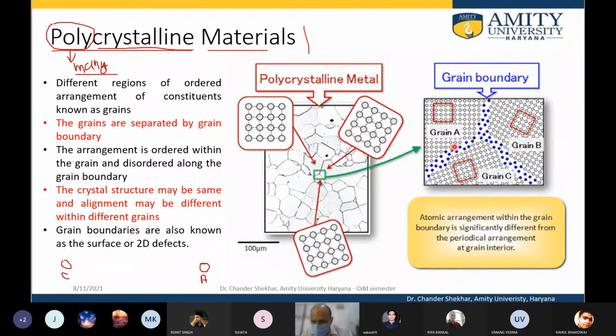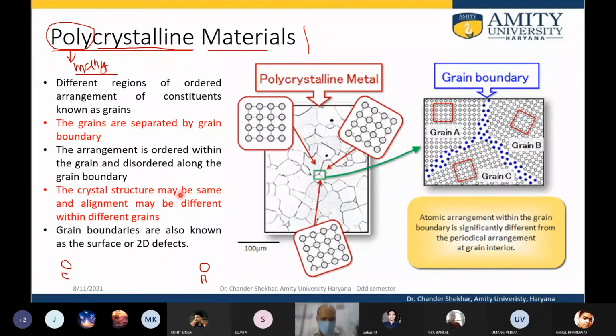The grain boundary is amorphous, and the grains are crystalline. So there is a relative amount of crystalline as well as amorphous solid in the material, and such a material is a polycrystalline material. There are different regions of ordered arrangement of the constituents known as grains. The grains are separated by a boundary known as the grain boundary, and the arrangement is ordered within a grain and disordered along the grain boundary.